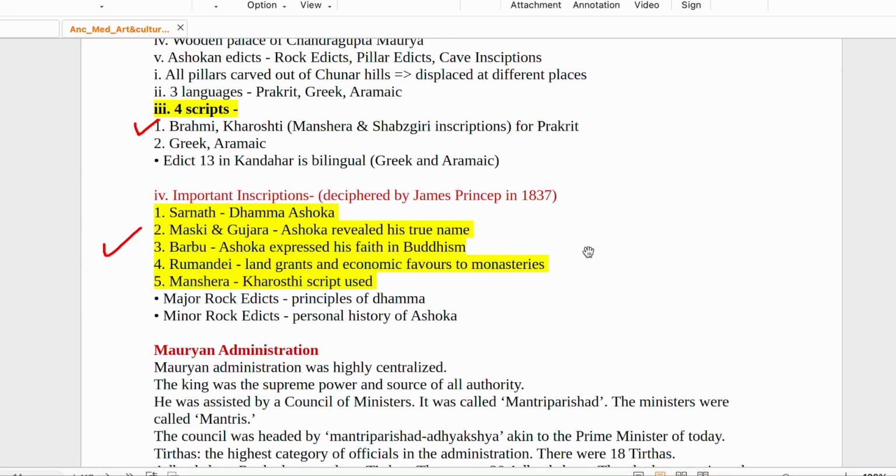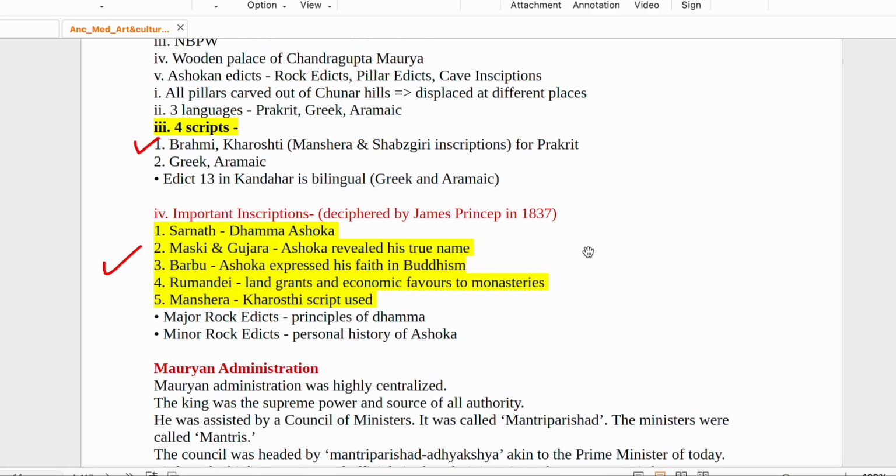We left off at important inscriptions. We were reading about the Mauryan period. The important inscriptions were Sarnath and Dhamma, Ashoka. The Dhamma is related to Ashoka, in which he gave a kind of doctrine to coexist with different cultures and ethos. Ashoka's father was from the sect of Ajivikas. Who founded the Ajivika sect? Makkhali Ghosala.